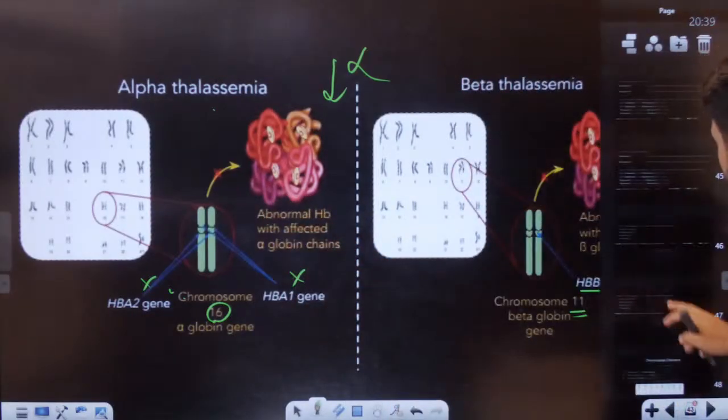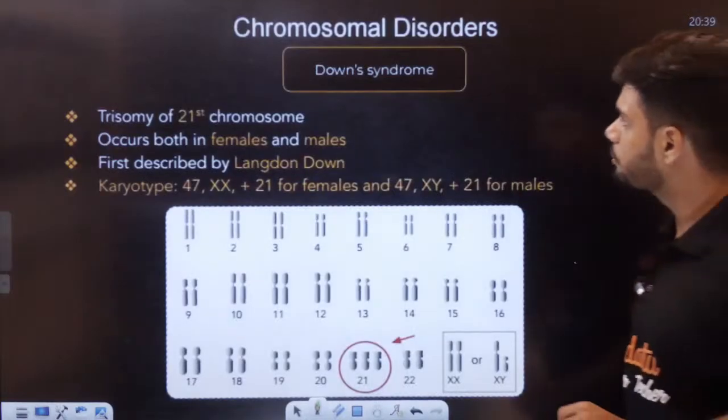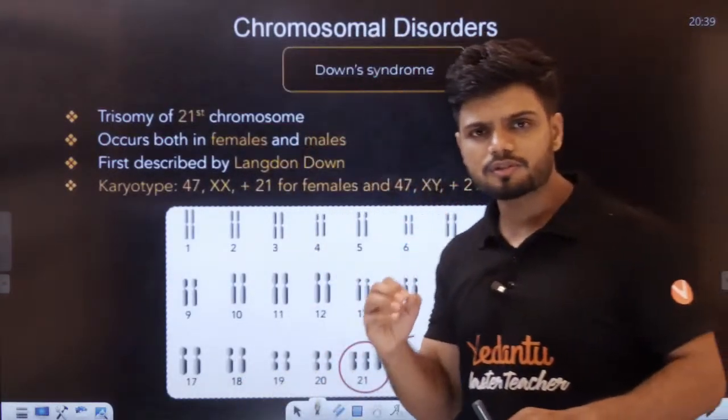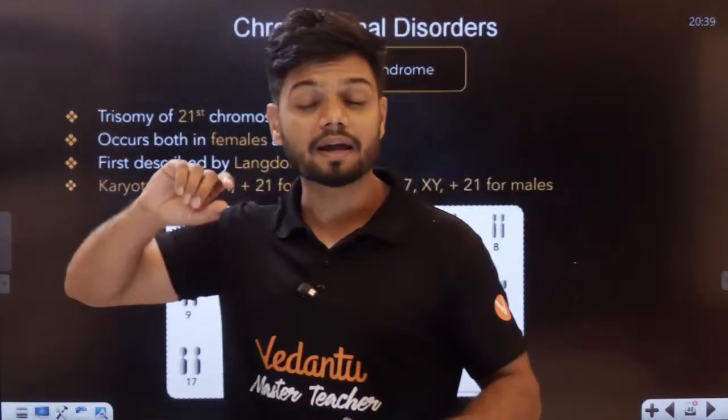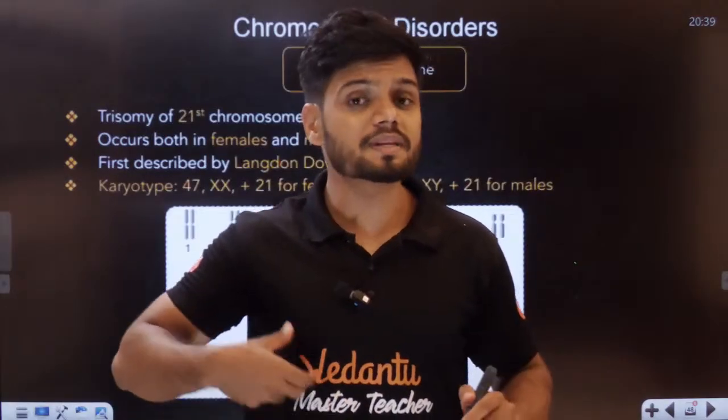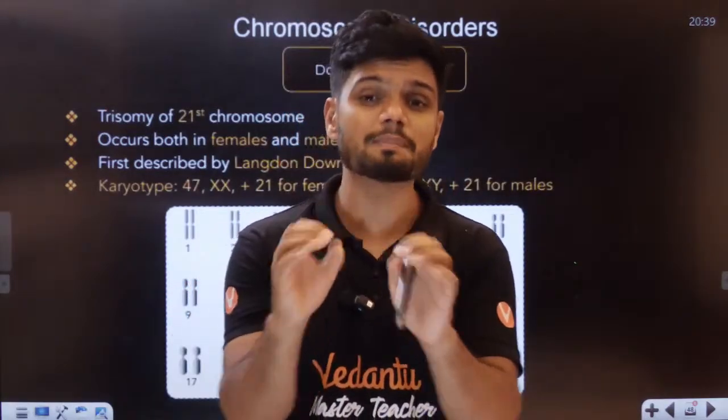Okay, now students, we come to chromosomal disorders. There are 3. First one is called Down syndrome, students. Down syndrome happens because of an extra chromosome. So students, if one chromosome is missing, very bad. If one chromosome is extra in our body, then again it is very bad for our body.